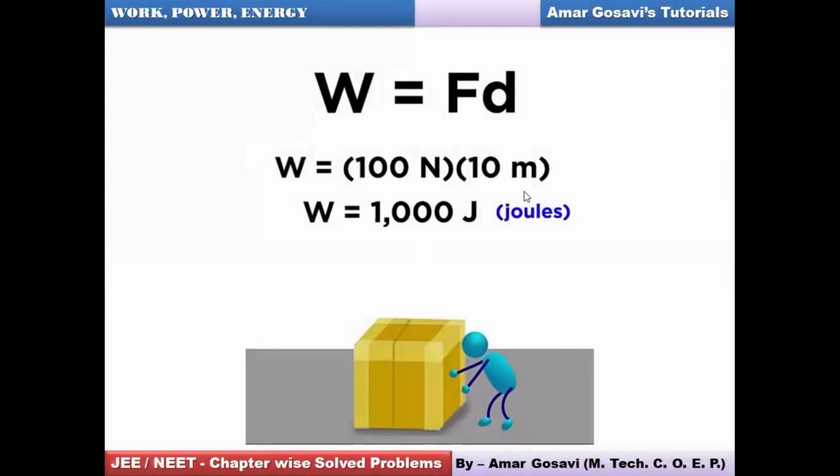Say for example, if I want work to be found out, so I would be using this equation, work is equal to force into displacement. Say for example, the force of 100 Newton is being applied and that displaces this object by 10 meter, then you can estimate work done as 100 into 10 equal to 1000 joules. Please make a note of this example also, how we estimate work done in simple cases. Okay, hopefully noted down. We will move ahead then, friends.